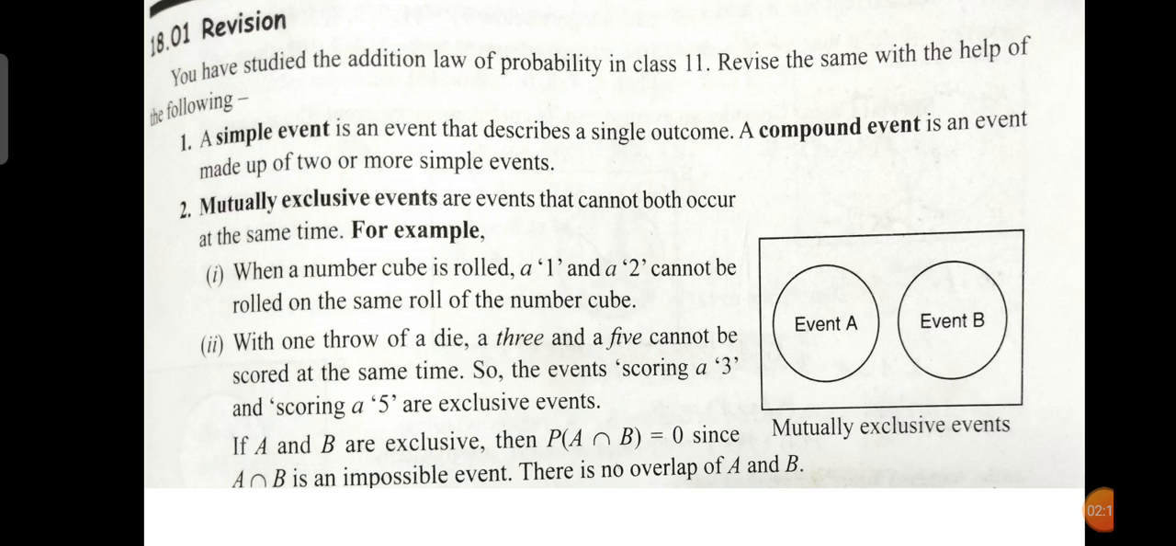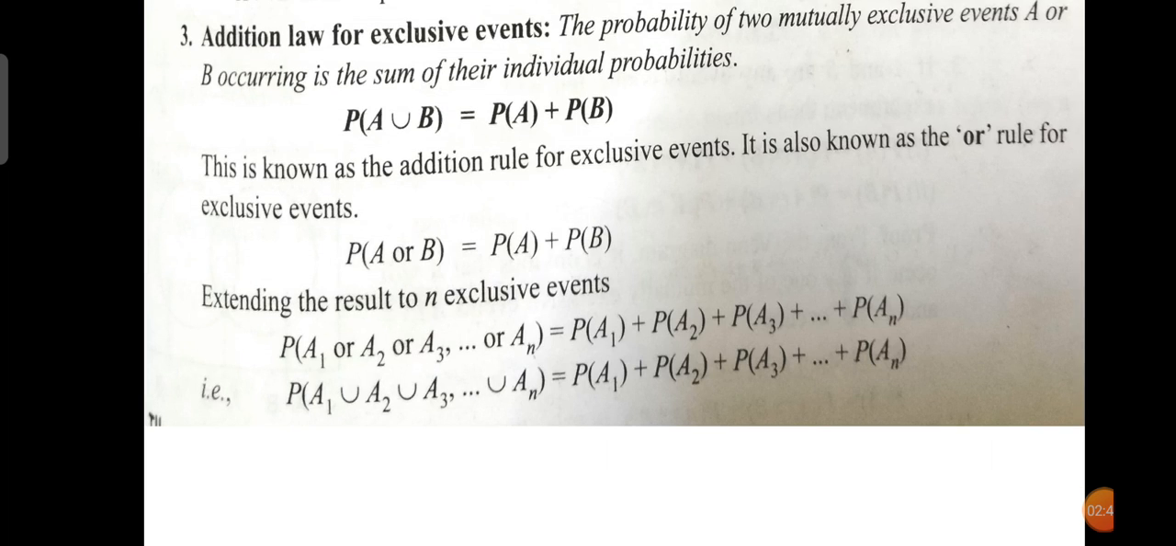An example is given. When a number cube is rolled, a 1 and a 2 cannot be rolled on the same roll of the number cube. And with one throw of a die, a 3 and a 5 cannot be scored at the same time. If we throw a die, the number 2 and number 4 cannot occur at the same time. That is mutually exclusive.